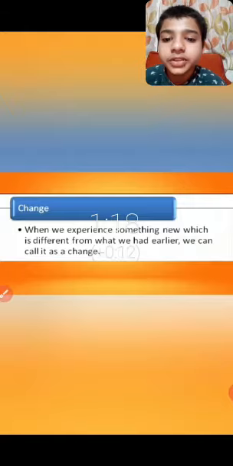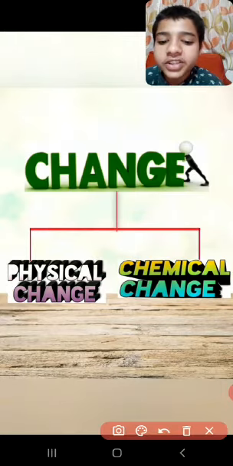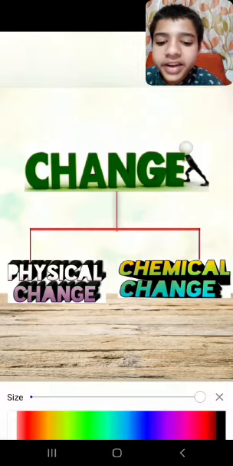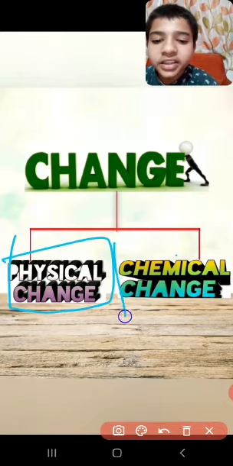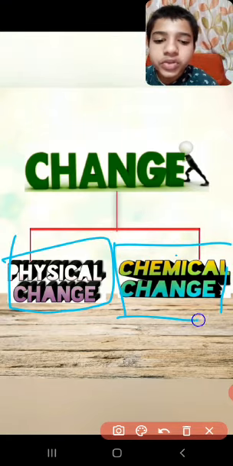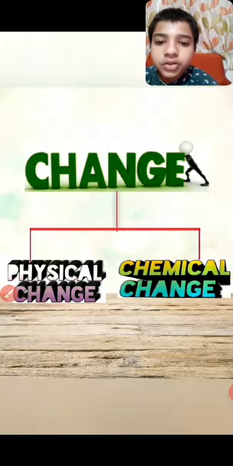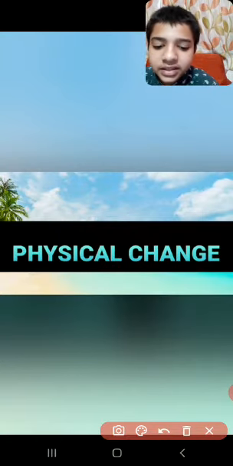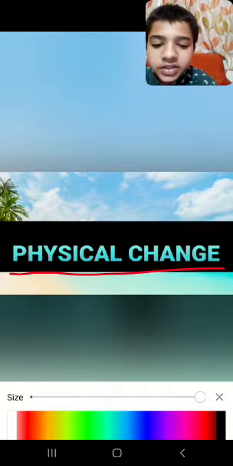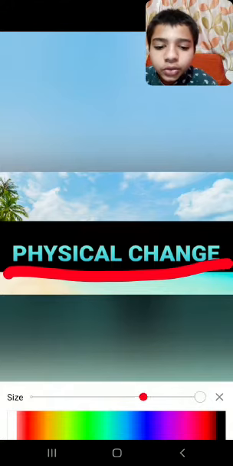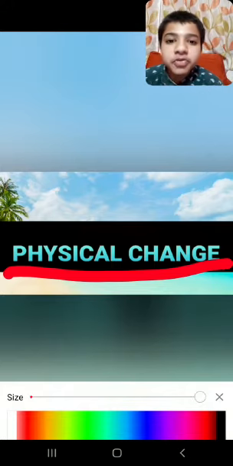Change is divided into two parts. One is physical change and the other is chemical change. So now we'll start with the first type of change, that is physical change. Without wasting time, let's start and see physical change.